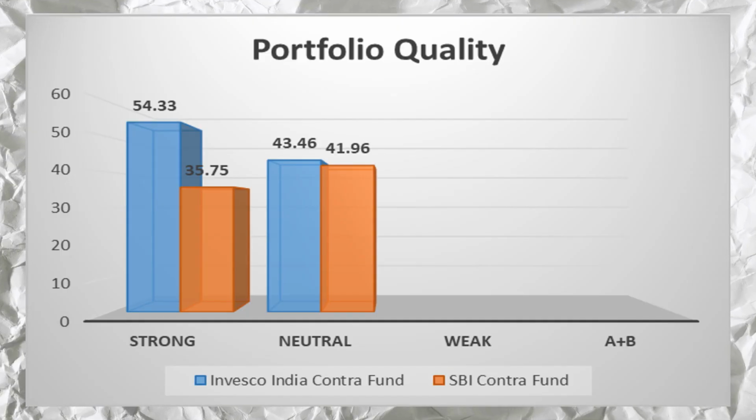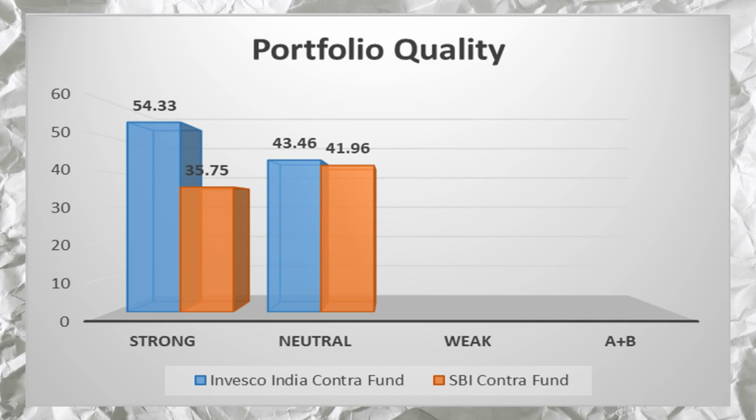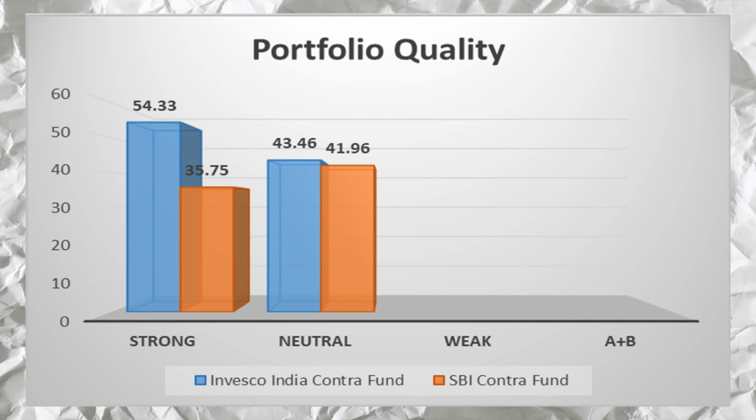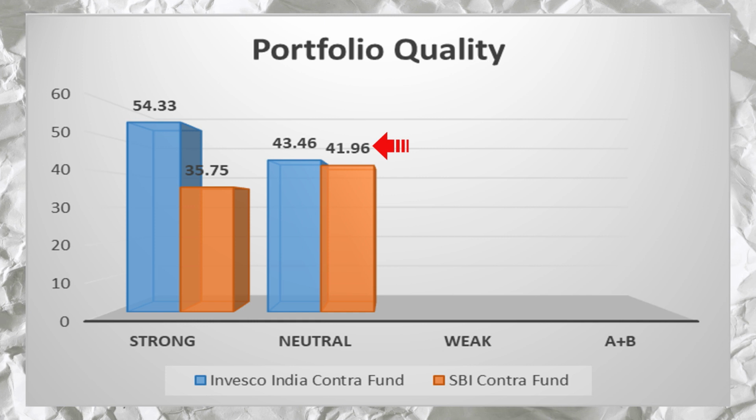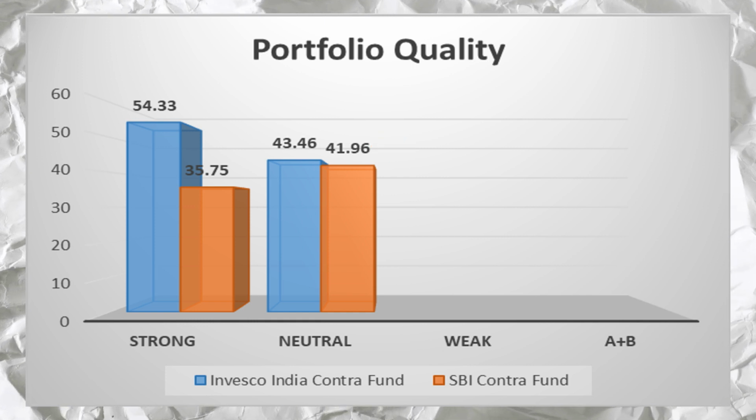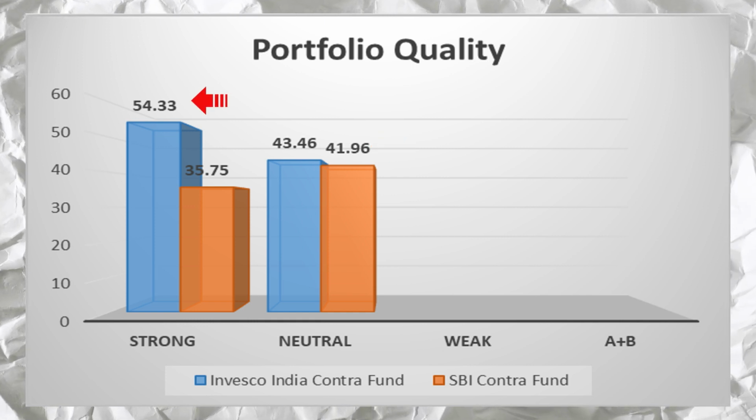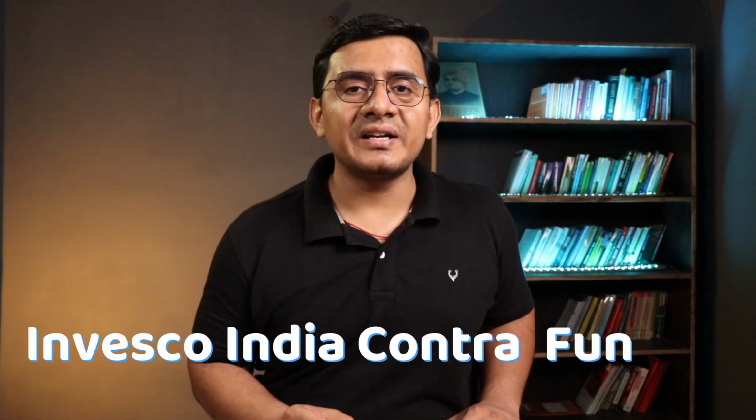Next we will look at the portfolio quality of these contra funds. Here we can see that the neutral quality stocks in these funds are almost equal, but the allocation to strong quality stocks is higher in Invesco India Contra Fund than in SBI Contra Fund. So in portfolio quality, Invesco India Contra Fund is looking better than SBI Contra Fund.